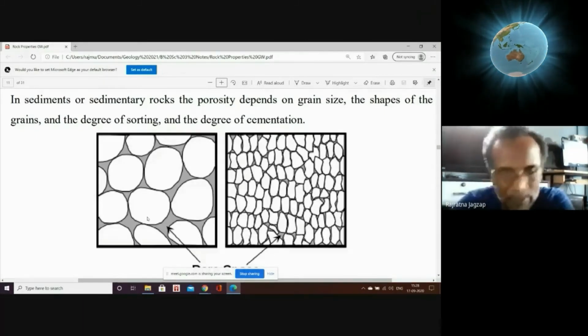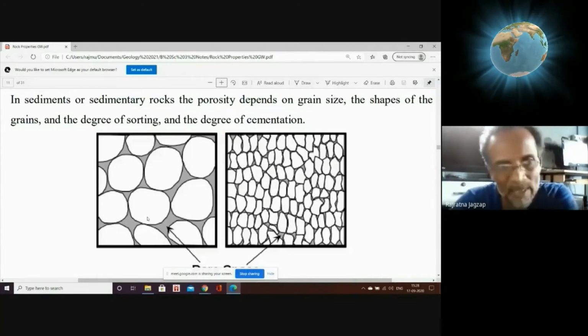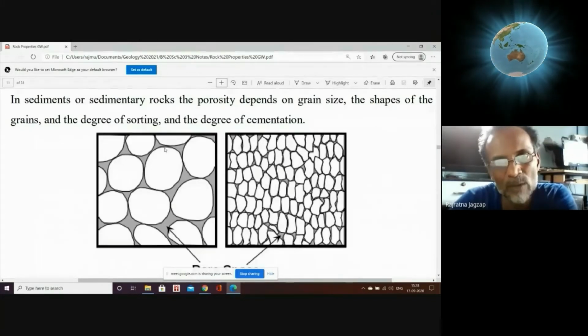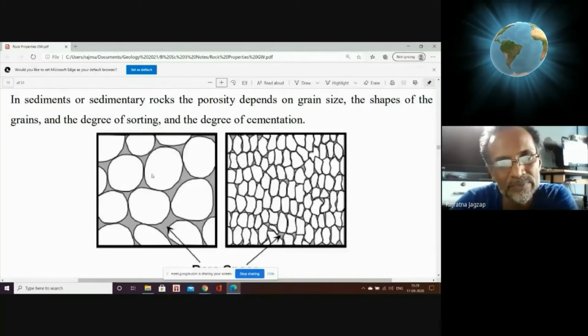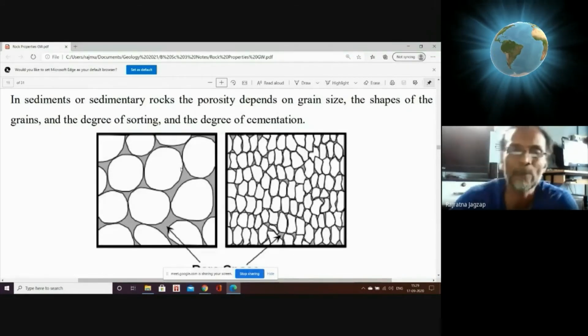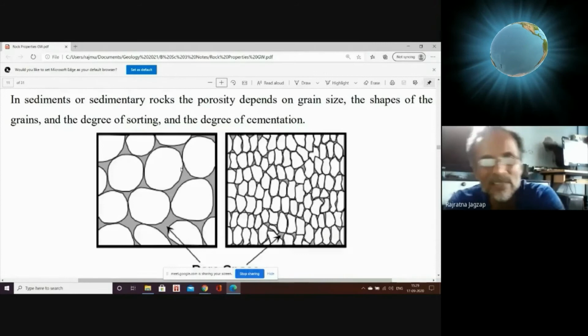The question is this: if this is the grain, and I break it into 4 parts, instead of one common unit as a unit, I break this grain into 4 parts. Whether porosity increases or decreases.